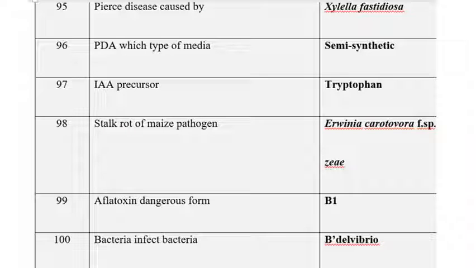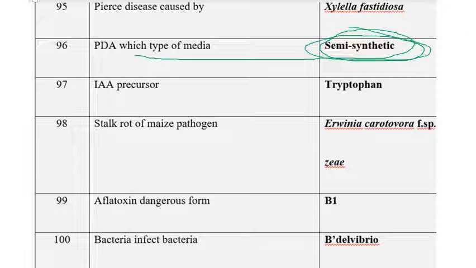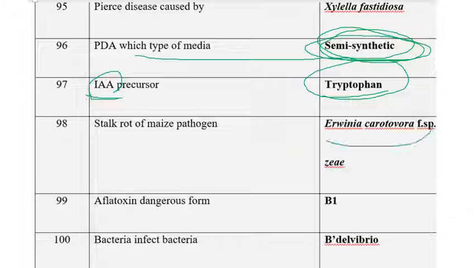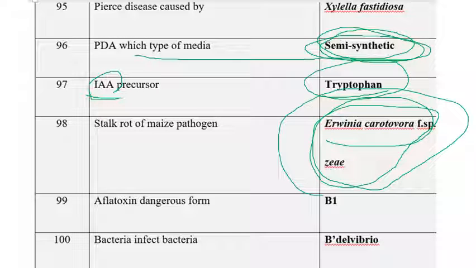The next one is, PDA medium is which type of medium? PDA medium is a semi-synthetic medium. IAA precursor, indoleacetic acid precursor: the precursor of indoleacetic acid is tryptophan. Stalk rot of maize is caused by Erwinia chrysanthemi pv. zeae. They ask the causal organism. The next one is the most dangerous form of aflatoxin.